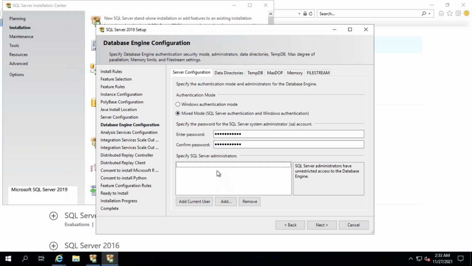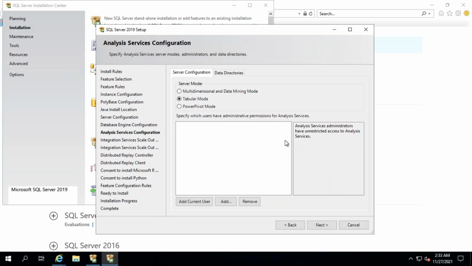Now specify the admin. I'm giving who is the admin of this machine, which is demo user. This user is for SQL Server; this is the machine admin. Now click on next.